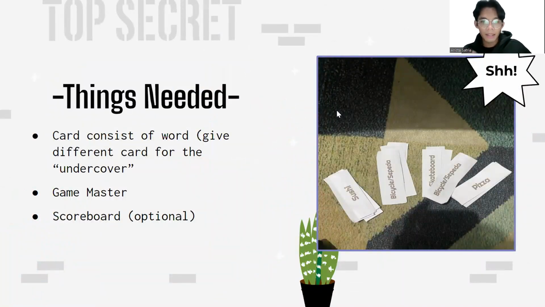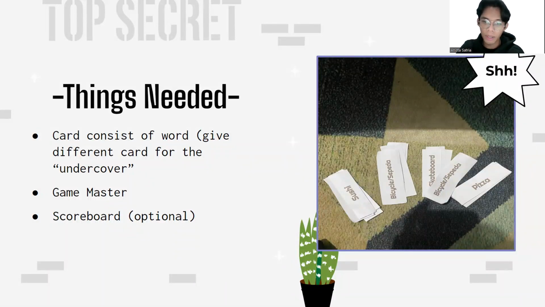For my tangible version, you only need cards consisting of words. You give a different card to the undercover, of course. The game master, or game admin, who gives out the cards, knows who the undercover is, but is not joining the game. There is also a scoreboard, which is optional if you want to use it. For example, this is the one that I made.